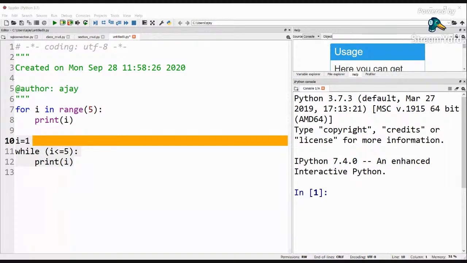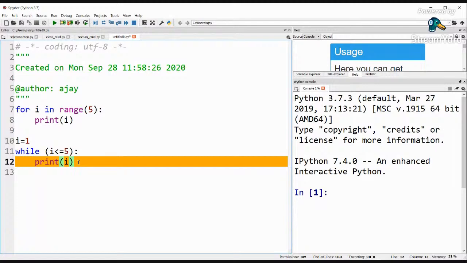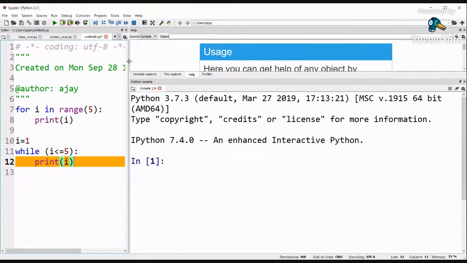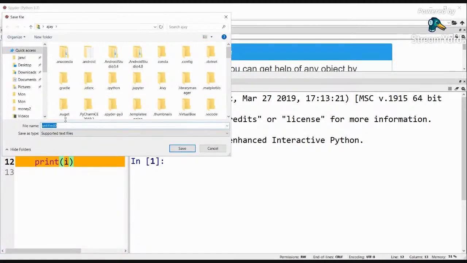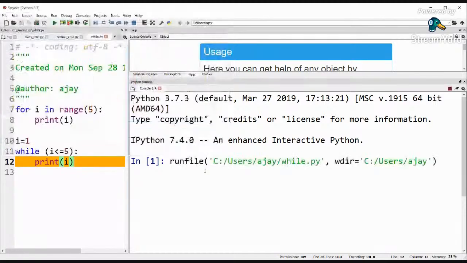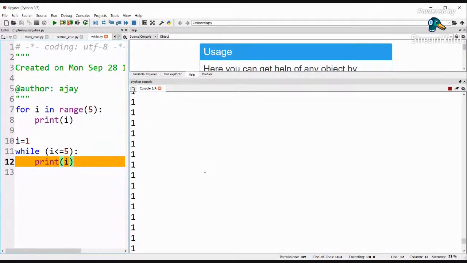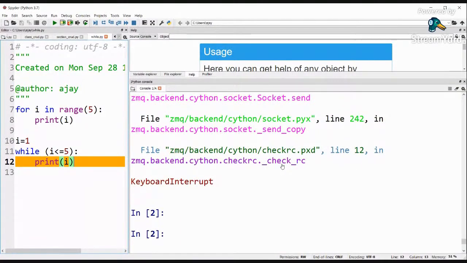1. Okay. So the output of this particular code will be infinite. Basically, it is going to print 1 and it will go on printing 1. So I'm just going to run this code and show you what output we are going to have. Let me just save this as while.py, and then we will have an output like this, which is going on. The loop is going on, it is not stopping. So I need to terminate this program forcefully. So I'm going to interrupt the program.